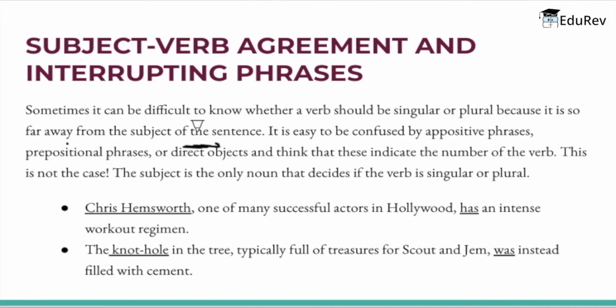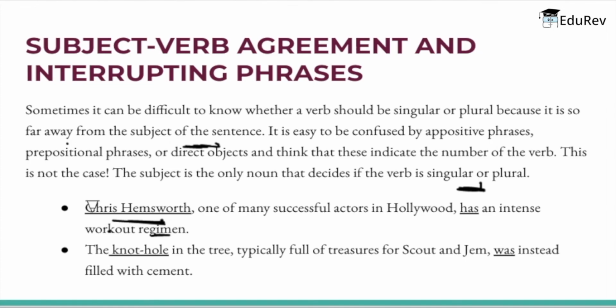The subject is the only noun that decides if the verb is either singular or plural. Let's understand how with an example. The example says that Chris Hemsworth, one of many successful actors in Hollywood, has an intense workout regime. Now, in this sentence, even though the appositive phrase uses the plural noun actors, the subject, that is Chris Hemsworth, is still singular, which means that the verb has must also be singular.